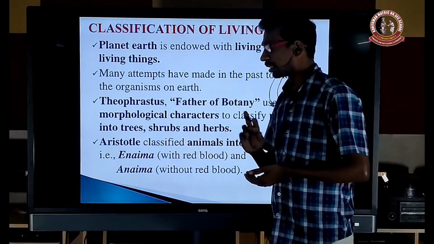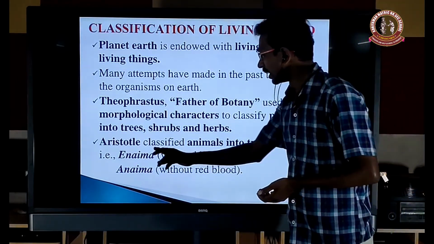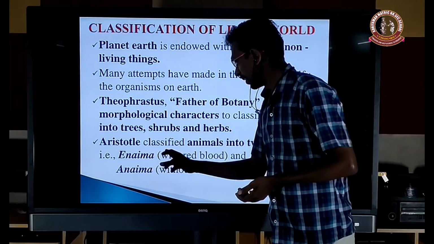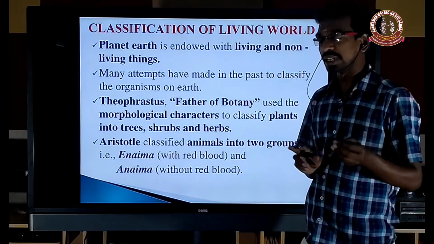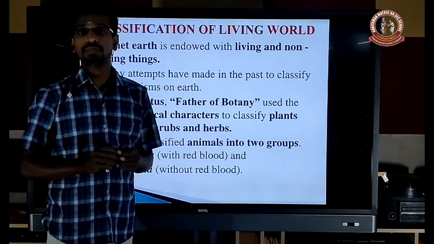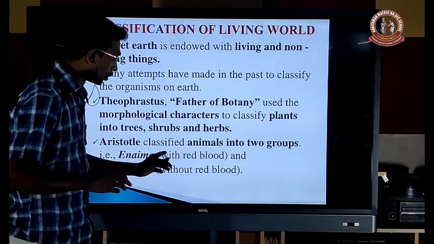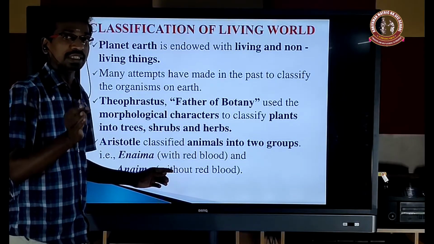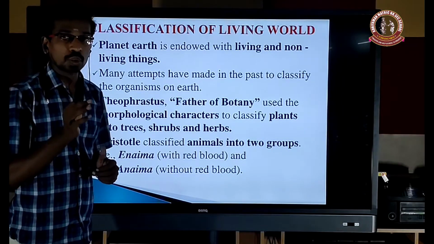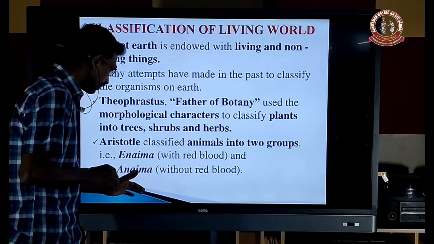Next is Aristotle's classification. He classified animals into two groups, Enaima and Anaima. Enaima means with red blood, that means containing red blood corpuscles, erythrocytes. Those animals that have red blood come under Enaima. Those animals that do not have red blood come under Anaima.